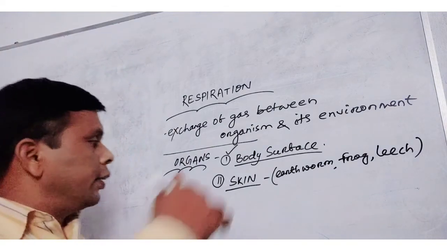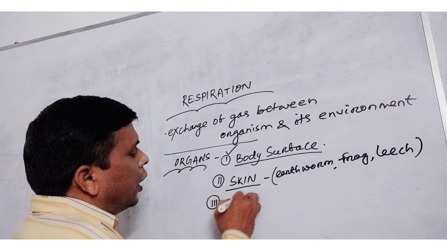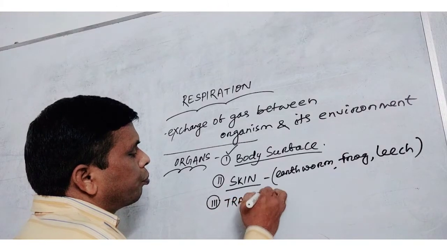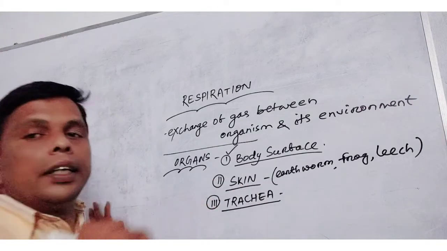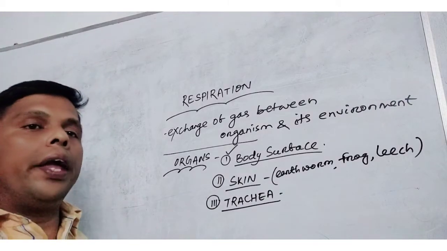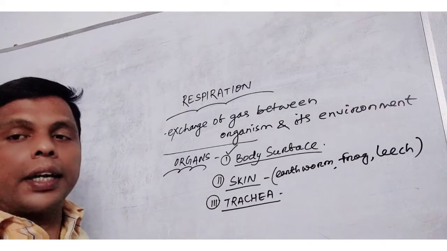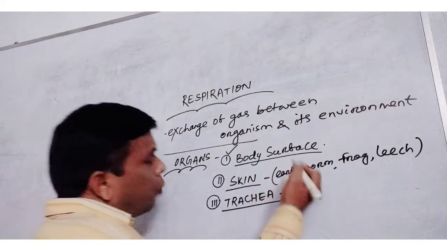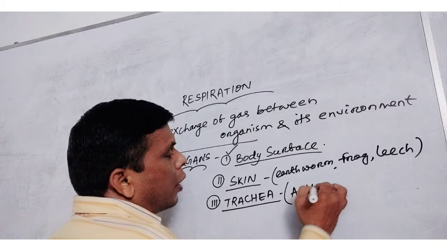The third respiratory organ is trachea, or book lungs. It is found in insecta of the arthropoda phylum. Aquatic arthropods have gills.